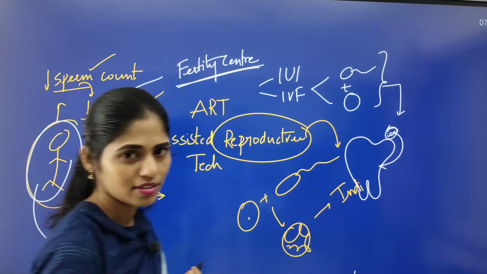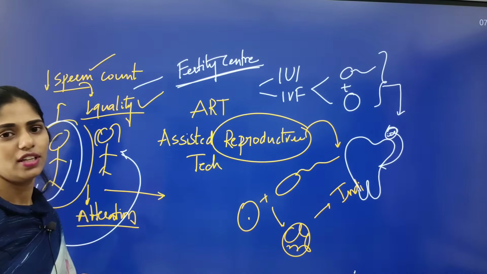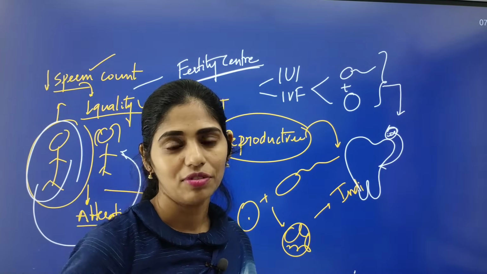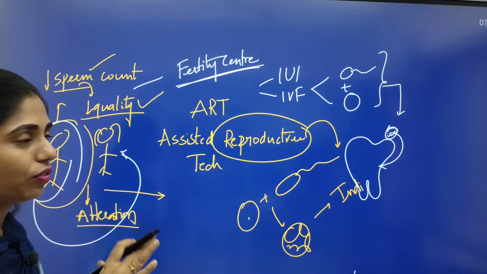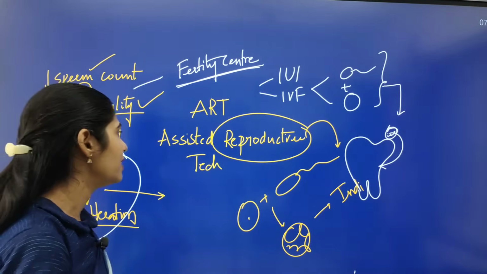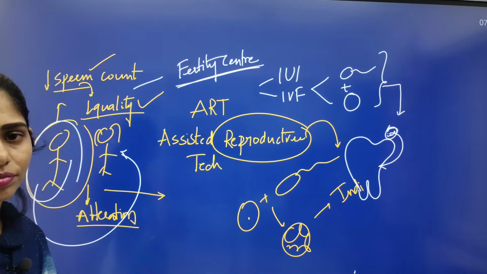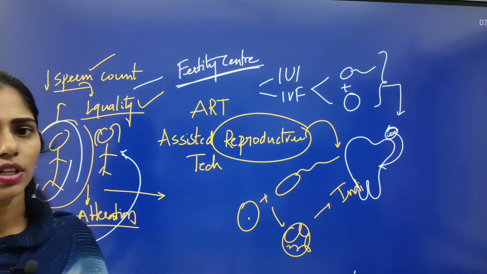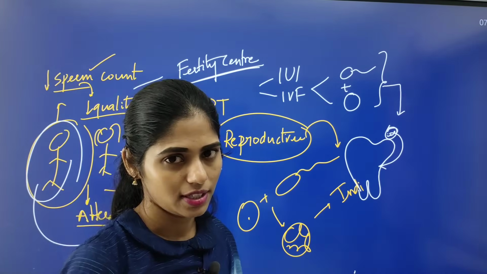Okay, so this is a very risky process, and it is a very costly process, and it will take around 6 months to 1 year for this procedure, including collecting the ovum. So this is nothing but assisted reproductive technology. Here doctors are working externally for increasing the reproductive rate.